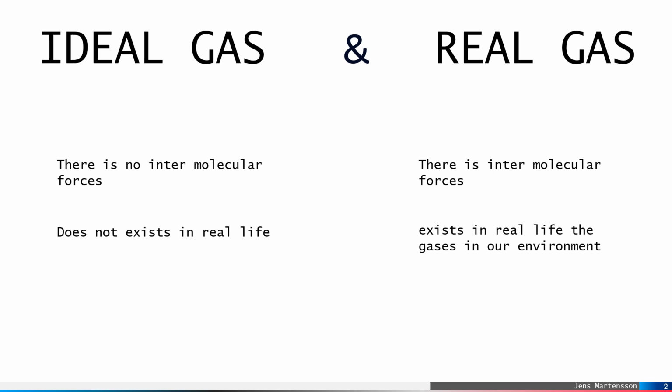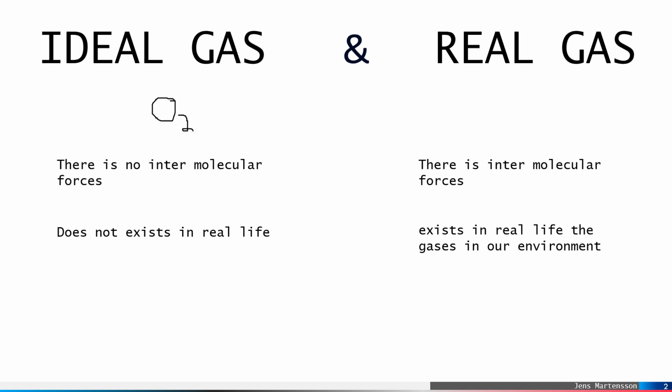But here in the ideal gas, we don't have any intermolecular forces, whereas in real gas we have intermolecular forces. Just suppose we are talking about O2 as an ideal gas, so there would be no intermolecular forces.